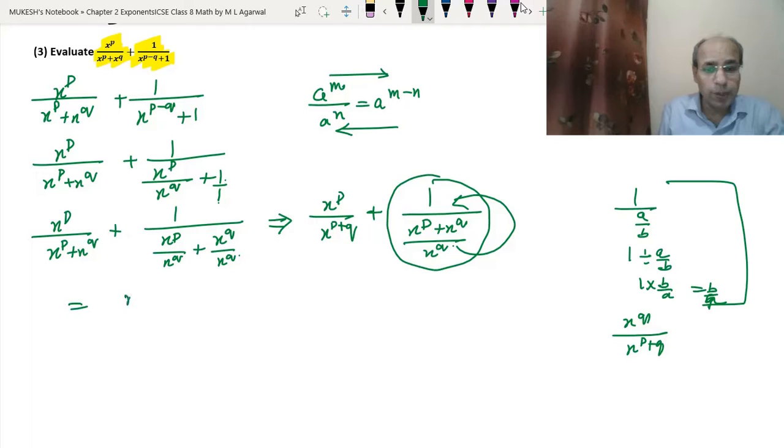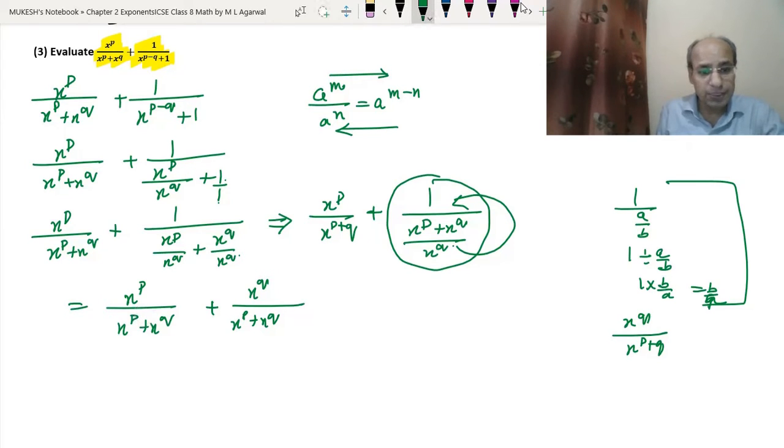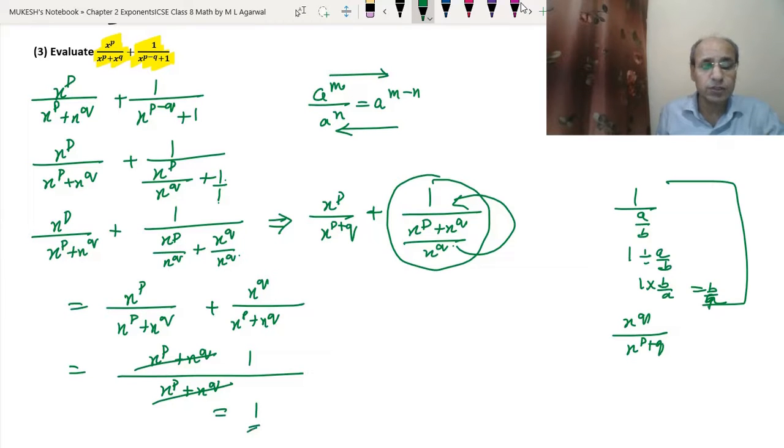Okay. So it will become x to the power p upon x to the power p plus x to the power q plus, now x to the power q will go up upon x to the power p plus x to the power q. Now in both the fractions we have the same terms, x to the power p plus x to the power q, here also and here also. So the LCM is the same, so we can write x to the power p plus x to the power q, and also here we will write x to the power p plus x to the power q. Now both we have the same terms, so they will be divided, so we will get the answer 1. So the whole answer for this equation became 1.